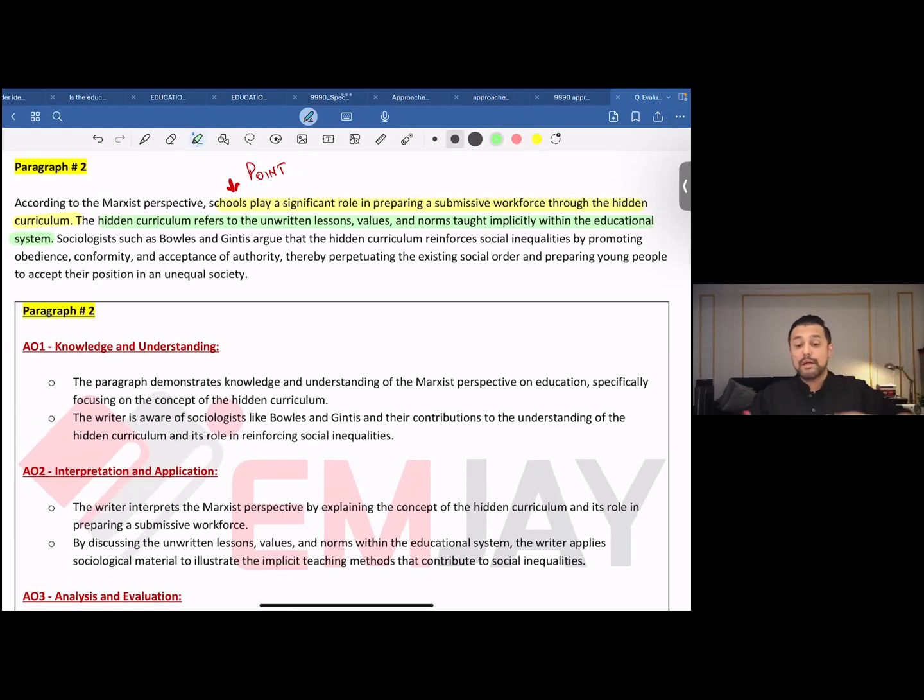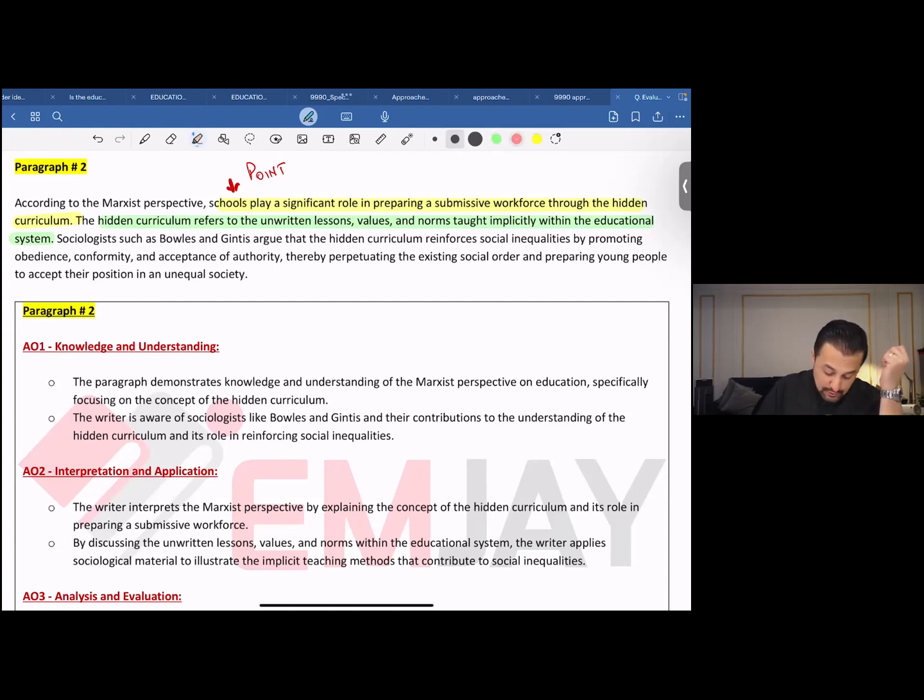Now, you mentioned that schools play a significantly important role in preparing students to become members of a submissive workforce. How do you do that? You do that through the hidden curriculum, right? Then you've explained what the hidden curriculum is, and now you're providing some sociological material in support of it.